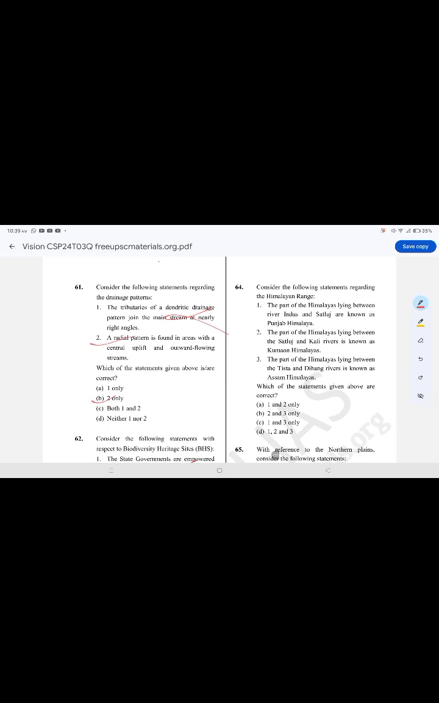Consider the following statements regarding the Himalayan range. The correct option is option D. The part of the Himalayas lying between the river Indus and Satluj is known as the Punjab Himalaya. The part lying between the Satluj and Kali rivers is known as the Kumaon Himalayas. The part lying between the Tista and Dihang rivers is known as the Assam Himalayas.